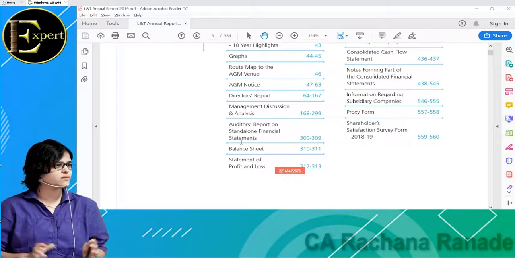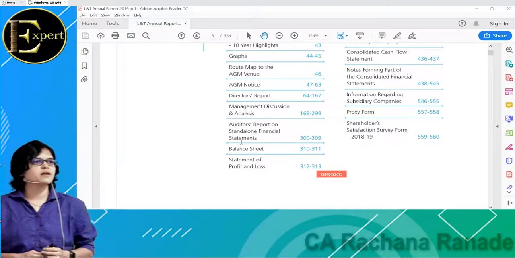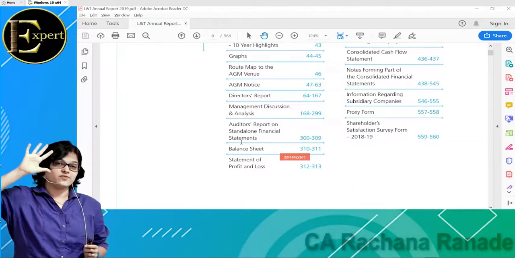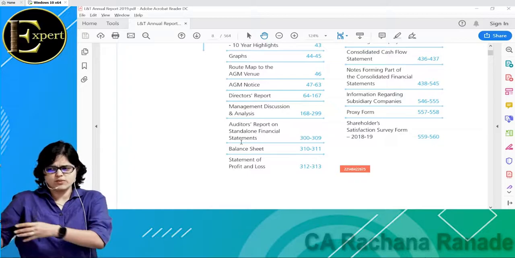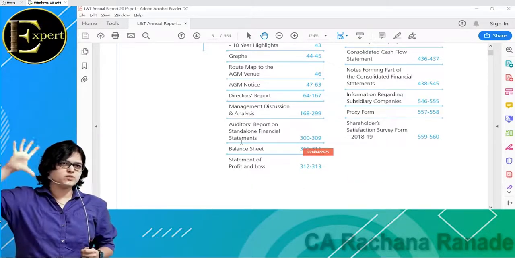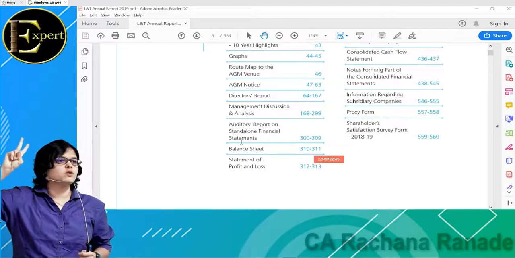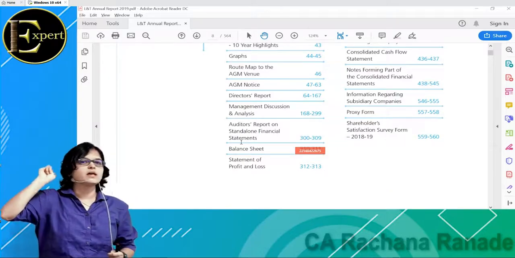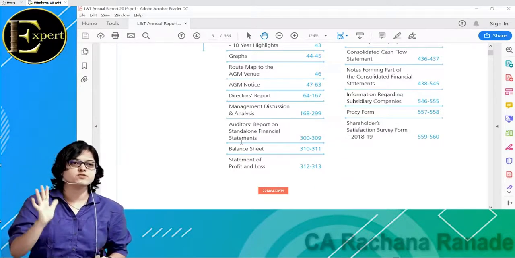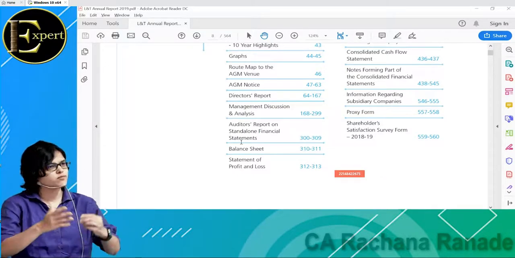So he had asked, I guess, what comes in financial statement? What all comes in financial statements? If you can remember, 4 points in financial statements. Yes, 5. The 5th one was also included. By the way, 5th one got included 2 or 3 years ago, not much before. So 5 things which come up in financial statements. Which are these? Number 1, balance sheet. Number 2, profit and loss account. Number 3, cash flow statement. Number 4, notes to accounts. And number 5, statement of changes in equity, if it is applicable. Okay, statement of changes in equity is not applicable for everyone, right?